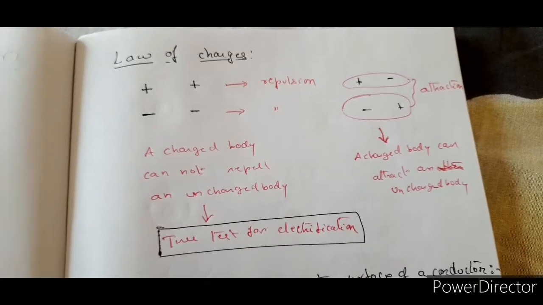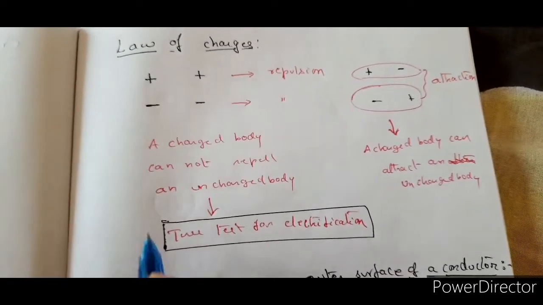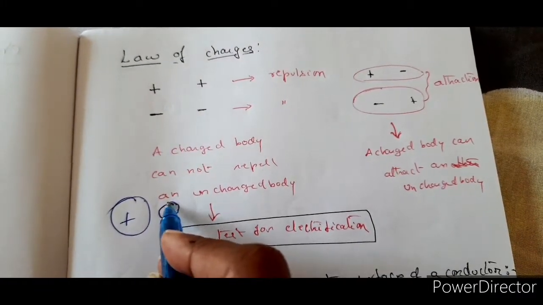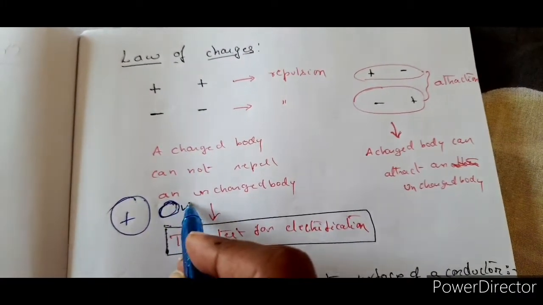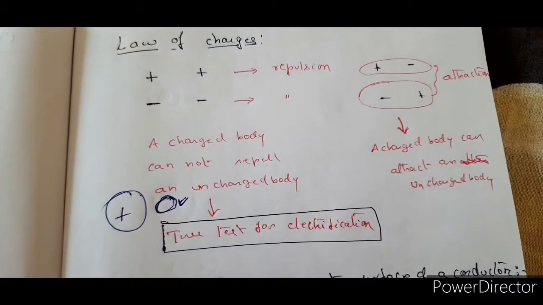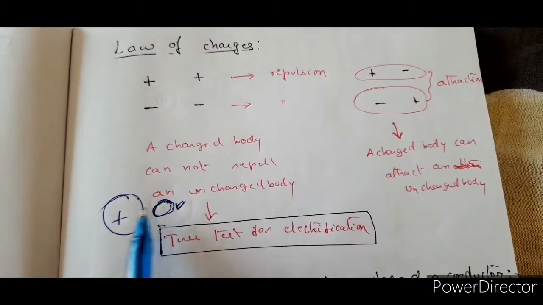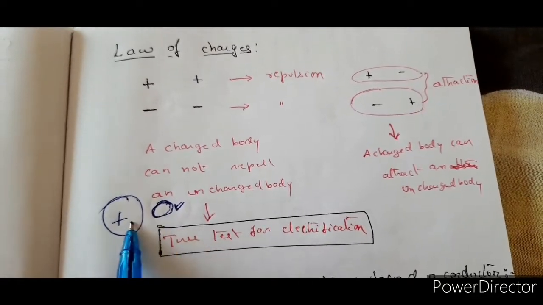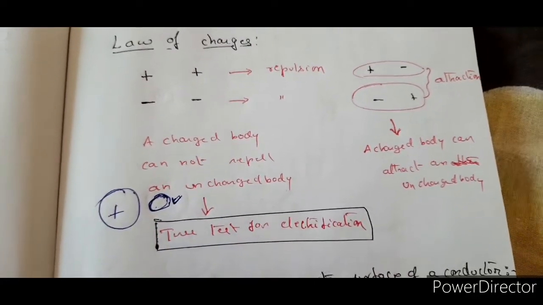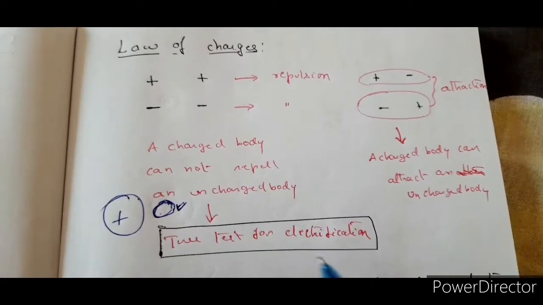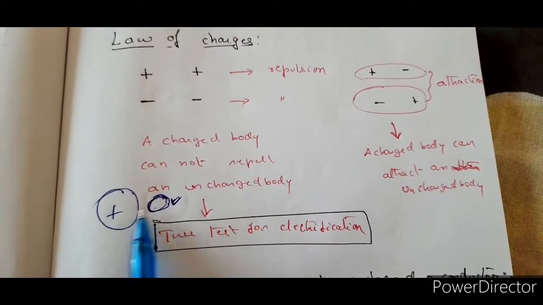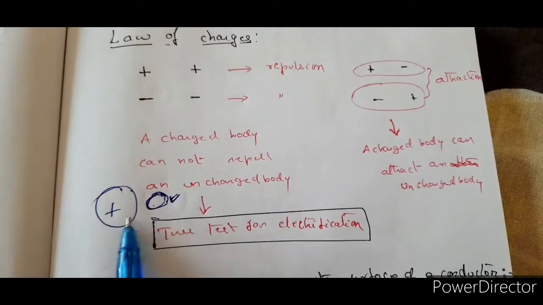Therefore, one is a charged body that you know already. If I give you another body and ask you to test whether it is charged or not, when this is brought to the charged body, there is a chance that it will get attracted, because of induction also. That we are going to study immediately after this topic. So it gets attracted towards it, but repulsion is not possible between these two.